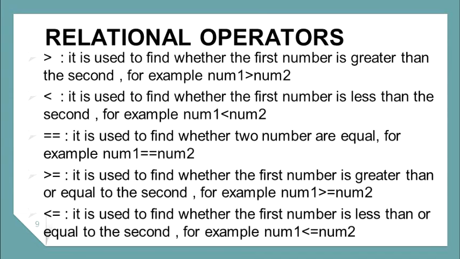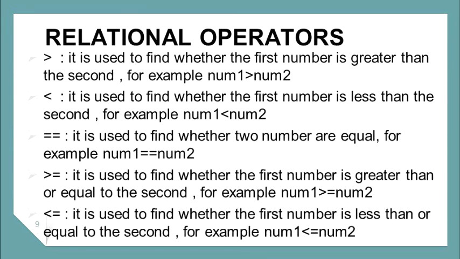The next one is relational operators. Relational operators are used to compare the values of two variables. A relational expression returns either true or false. They include the following operators. The first one is the greater than symbol. It is used to find whether the first number is greater than the second. For example, num1 greater than num2. Second one is less than. It is used to find whether the first number is less than the second. For example, num1 less than num2.